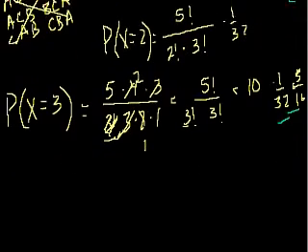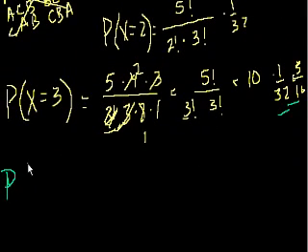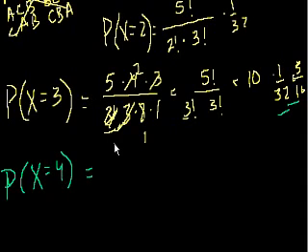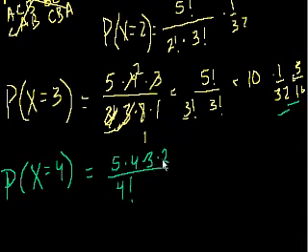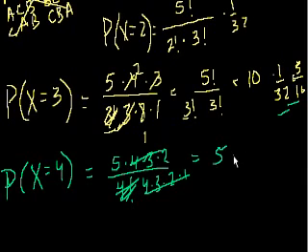All right, so we're almost there. What's the probability that x is equal to 4? Well, we could use the same kind of formula that we've been using before. It could be 5 times 4 times 3 times 2. How many ways can you arrange 4 things? It's 4 factorial. 4 factorial is essentially this thing right here, right? 4 times 3 times 2 times 1. So these cancel out, so it's 5. And then each of the scenarios has a 1 in 32 chance, so it's equal to 5/32.